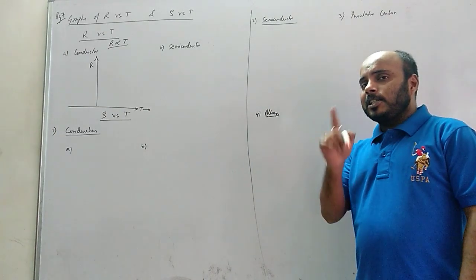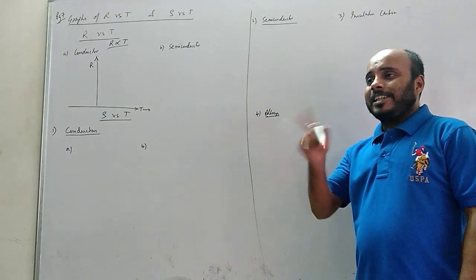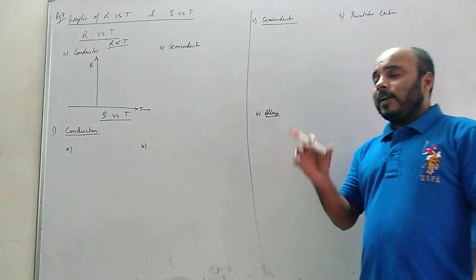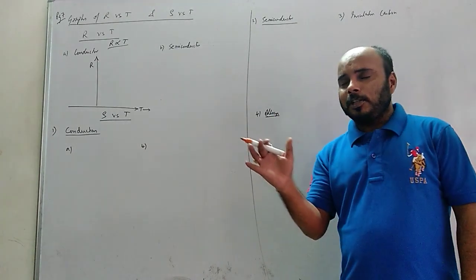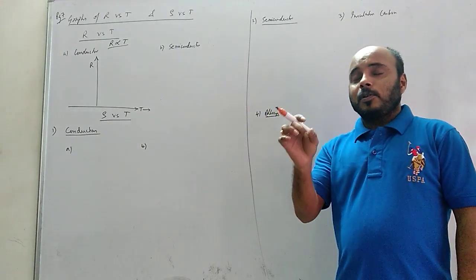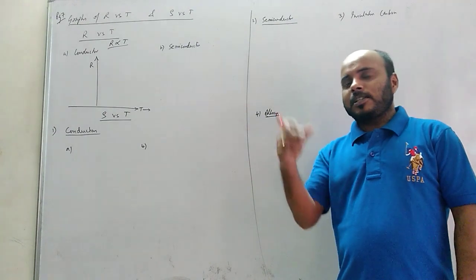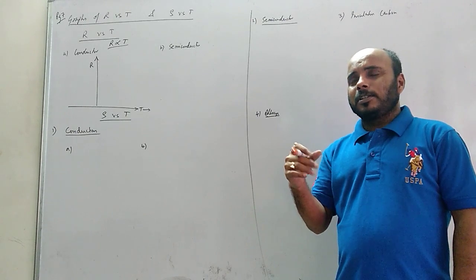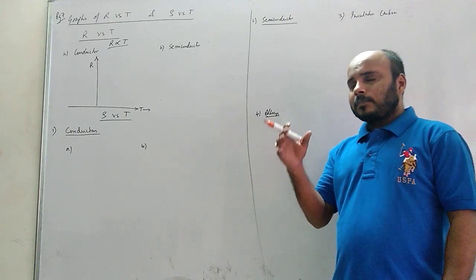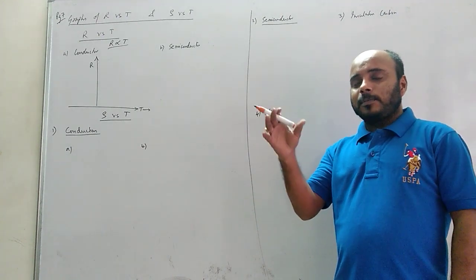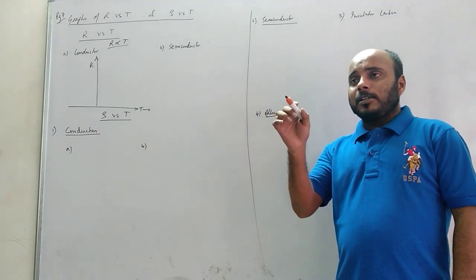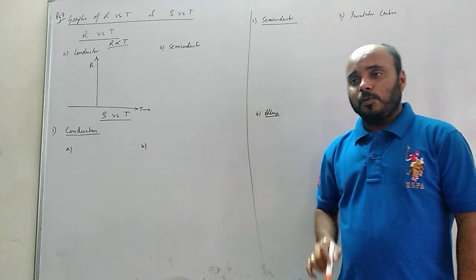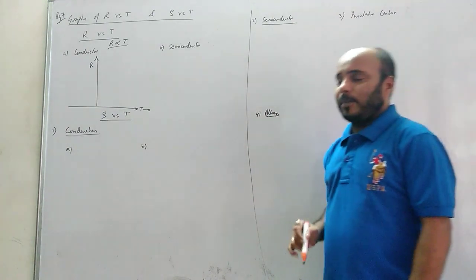And they found out that there is a particular temperature which is called the critical temperature, that we will study after some time in the topic superconductor. When we try to decrease the temperature of a conductor continuously, one temperature comes, a very low temperature, almost minus 273, something like that, Kelvin, where if I put that conductor at that temperature, the resistance of that conductor becomes zero. That temperature is called the critical temperature.